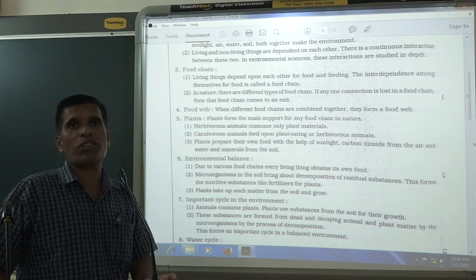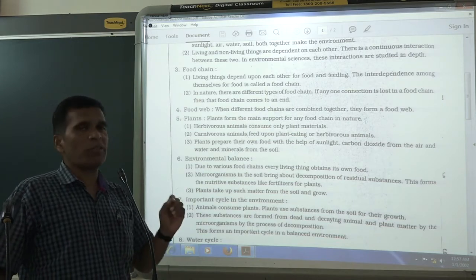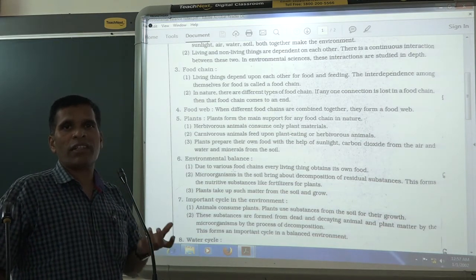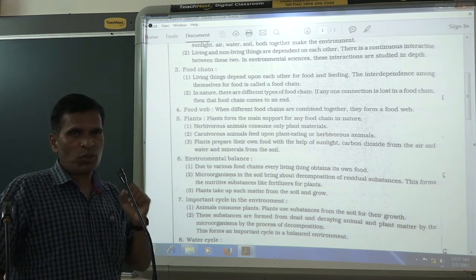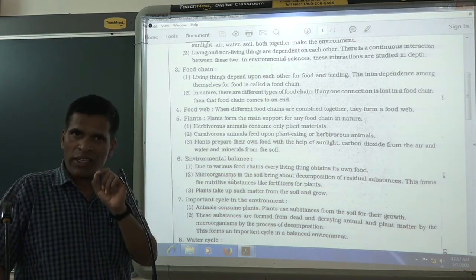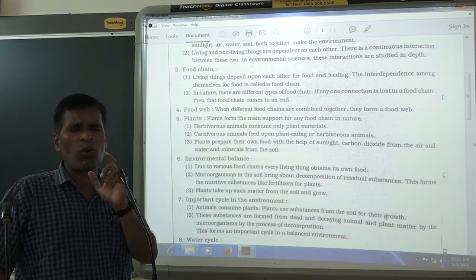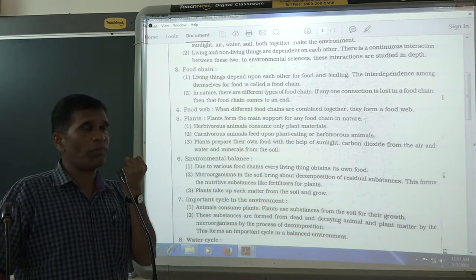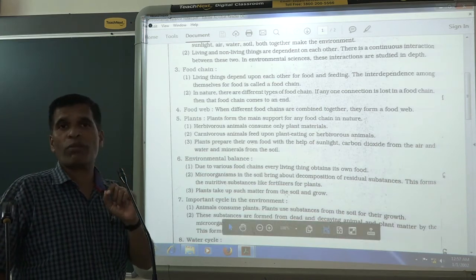What happens in the photosynthesis process? Plants prepare the food. How do they prepare it? They take carbon dioxide from the air through the stomata. Stomata are tiny pores, small holes in the leaf; they are the nose of the plant. They take carbon dioxide from the air and water from the root.